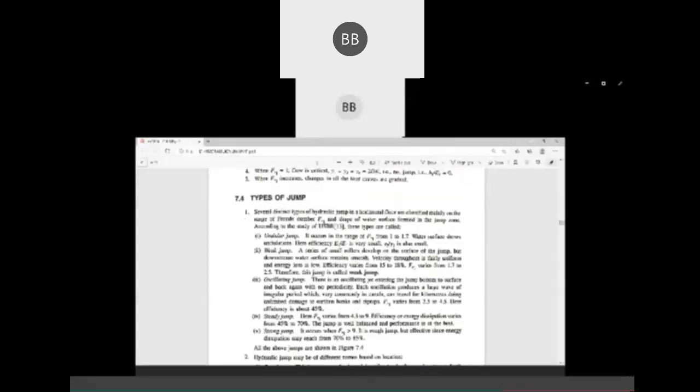Next, you write types of jump. Next topic is types of jump.